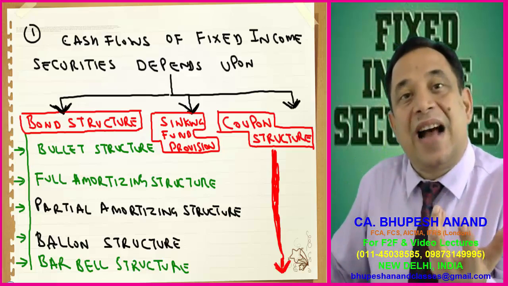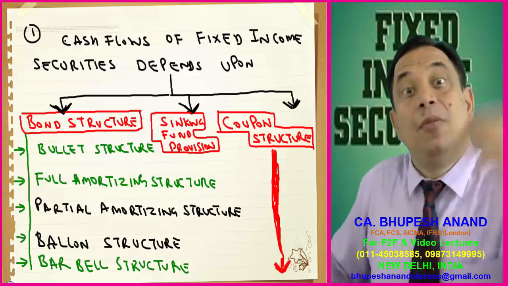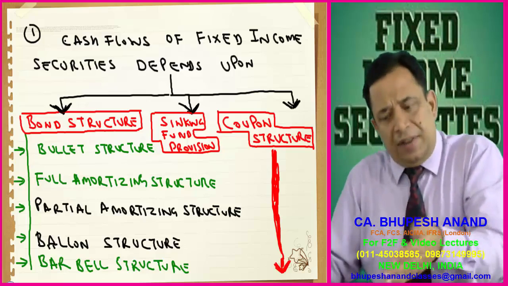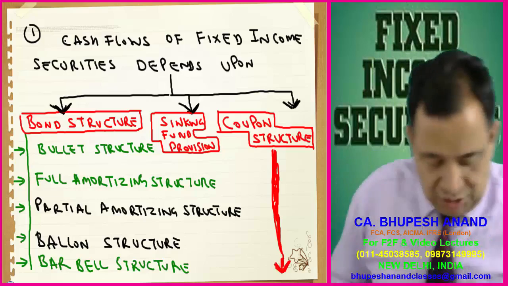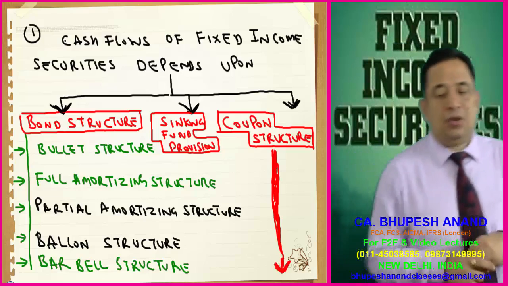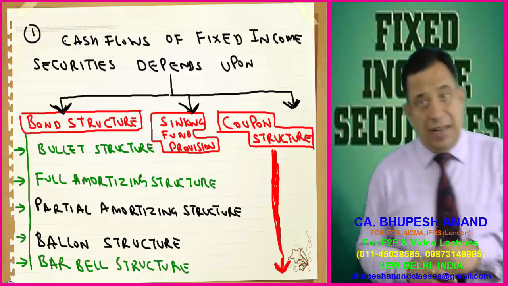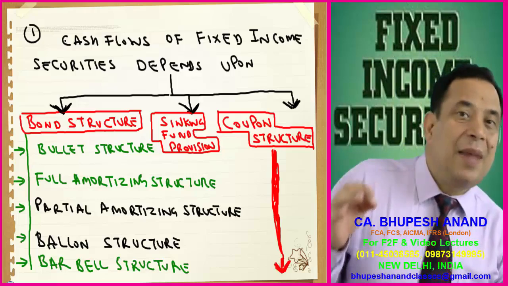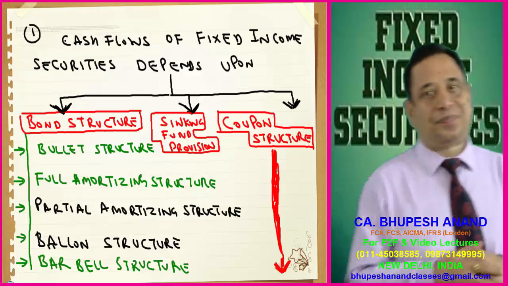And last is barbell, that you will be doing in CFA level number 2, but still because it is related with that, I have written barbell structure also. So I have written 5 structures. When I say 5, I mean partial amortizing structure is same as balloon structure.